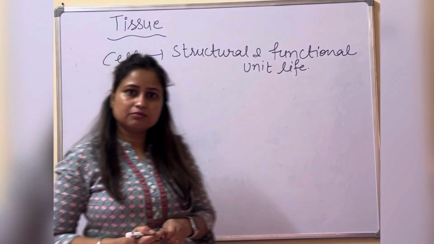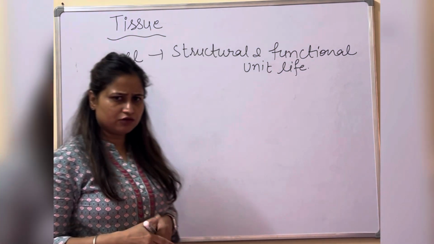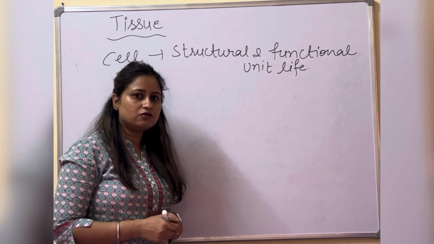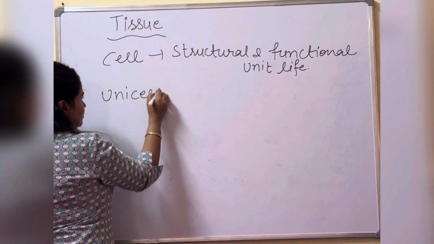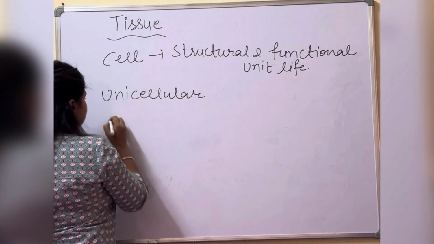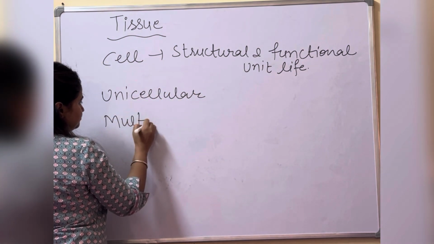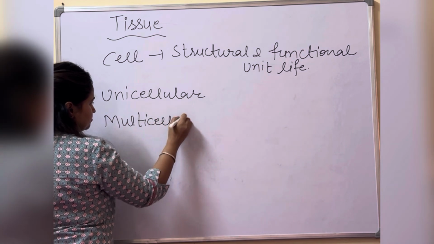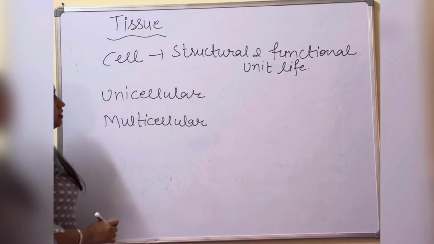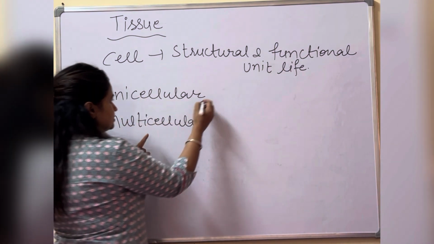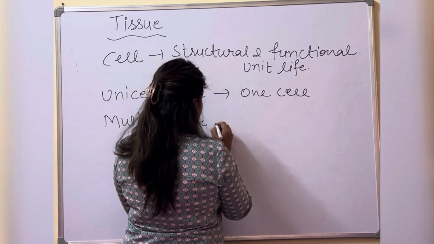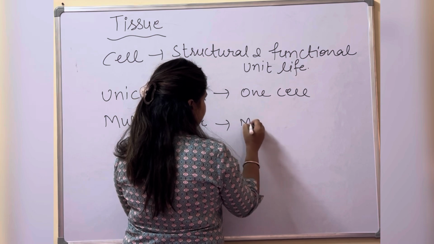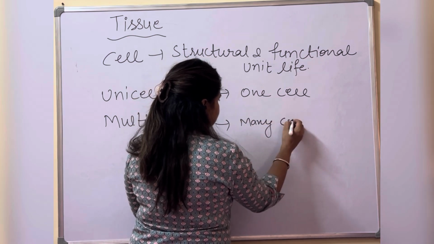As we discussed in the previous chapter, there are two types of organisms on the basis of cellular organization: the unicellular organism and the multicellular organism. In the unicellular organism, the body is made from one cell only, and multicellular organisms are made up of many cells.